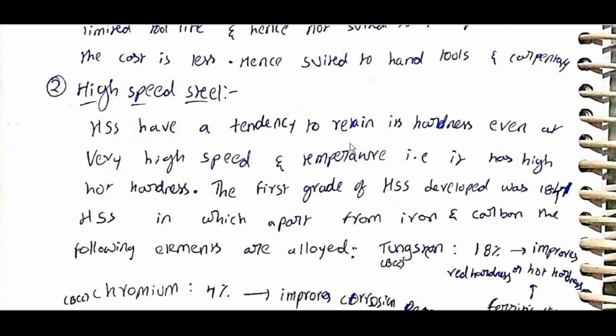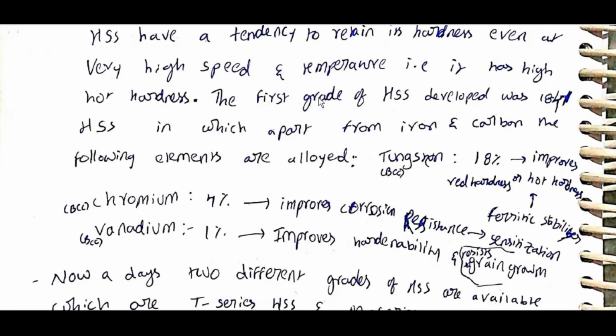High speed steel has a tendency to retain its hardness even at very high speed and temperature, that is, it has high hot hardness. The first grade of high speed steel developed was 18-4-1 HSS, in which apart from iron and carbon the following elements are alloyed: tungsten 18%, which improves red hardness or hot hardness and is a ferritic stabilizer; chromium 4%, which improves corrosion resistance; vanadium 1%, which improves hardenability and